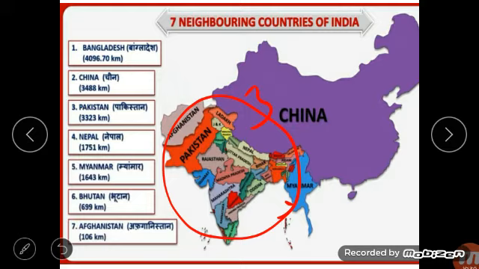China is the largest producer of rice and cotton. Which is produced in China? Rice and cotton. It also has many industries. Some of them are textile, automobile, steel and information technology. Beijing is the capital of China. Shanghai and Guangzhou are the big cities. These are the big cities of China.